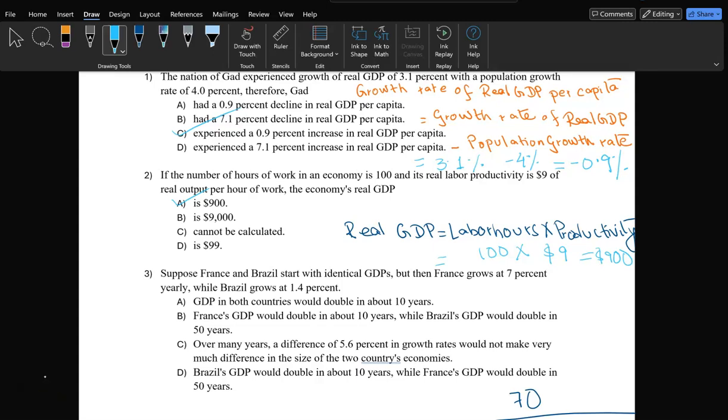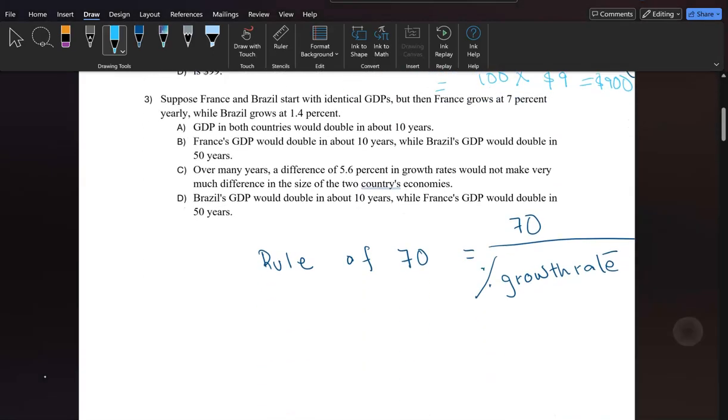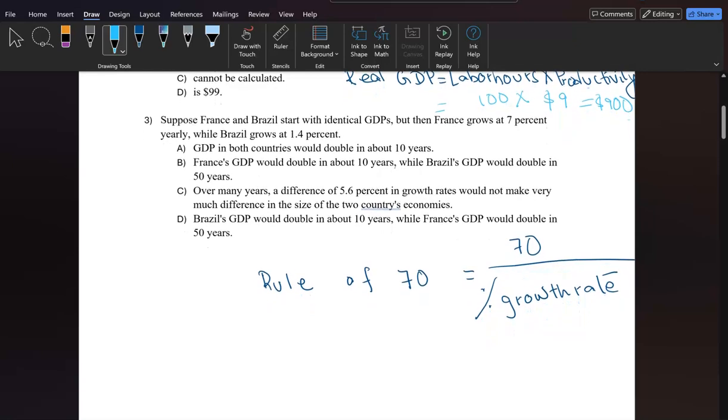Question 3. Suppose France and Brazil start with identical GDPs, but then France grows at 7% while Brazil grows at 1.4%. The rule of 70 tells us something doubles in value using this rule of thumb formula, that's 70 over percent growth rate. So the economy of France is going to double in 70 over 7.